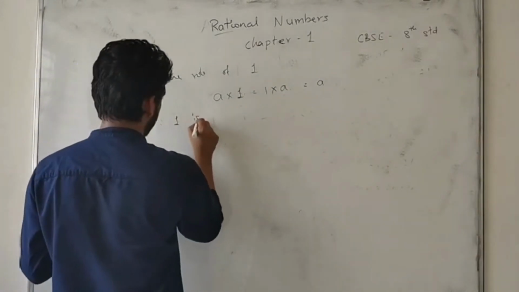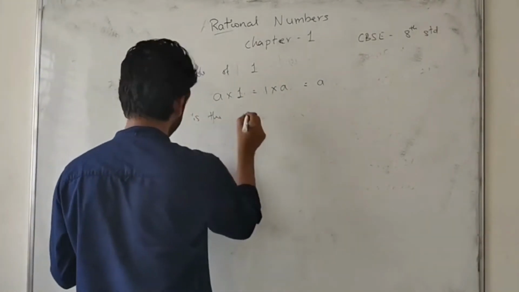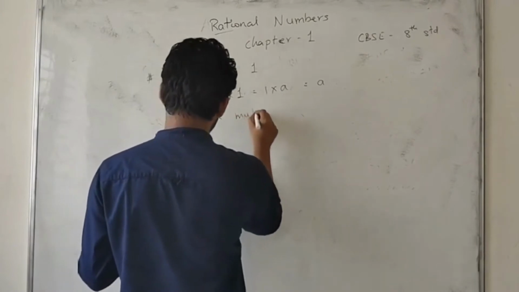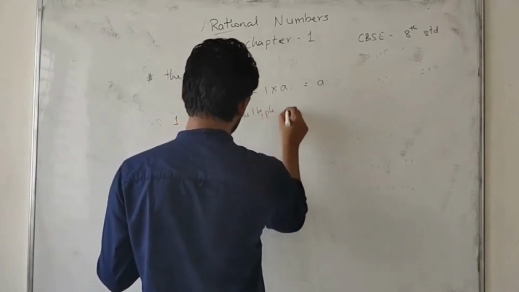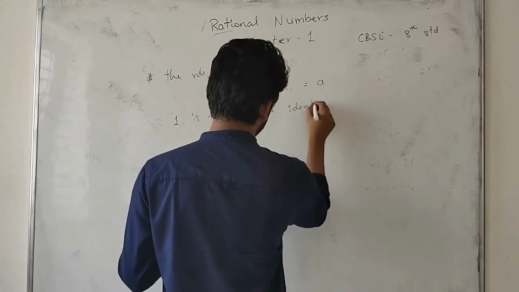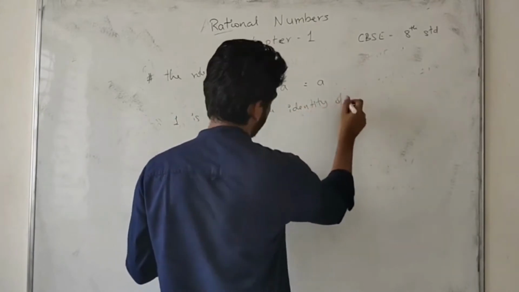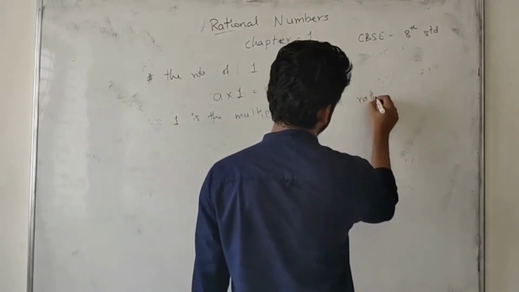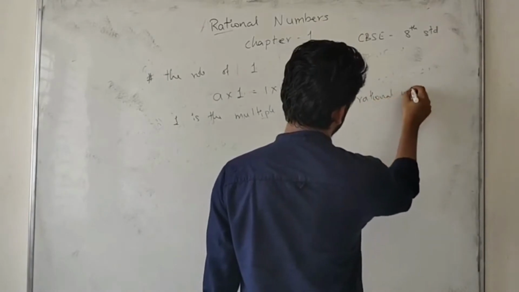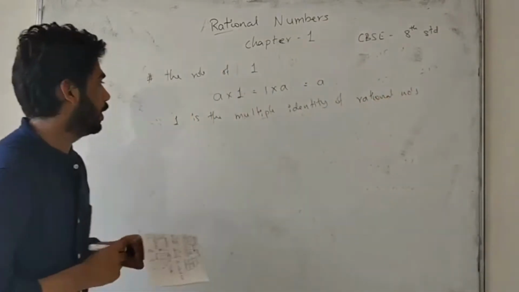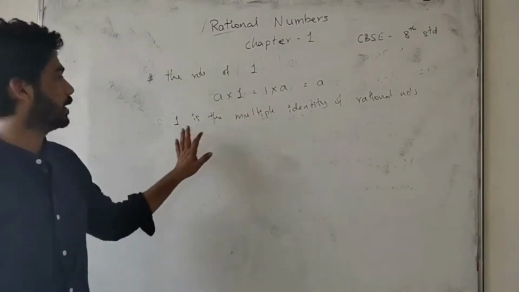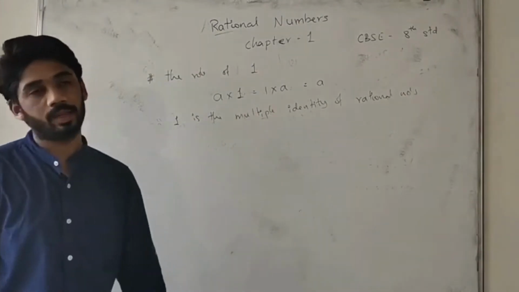Here 1 is the multiplicative identity of rational numbers. If we multiply any rational number with 1, we get a rational number.